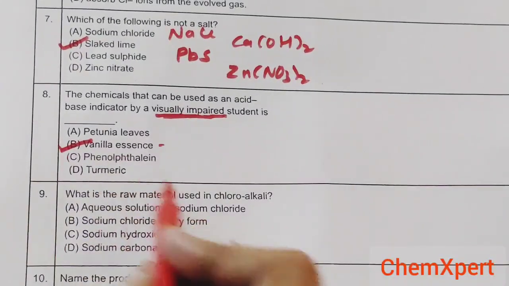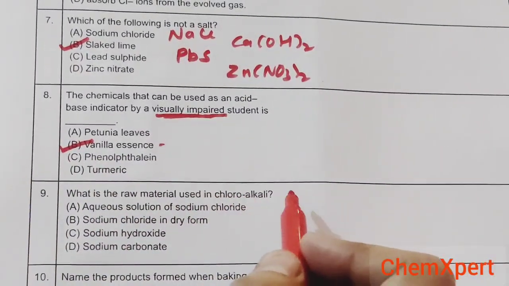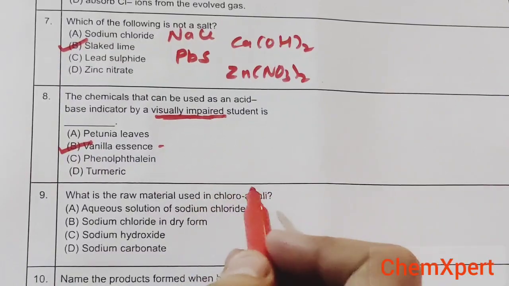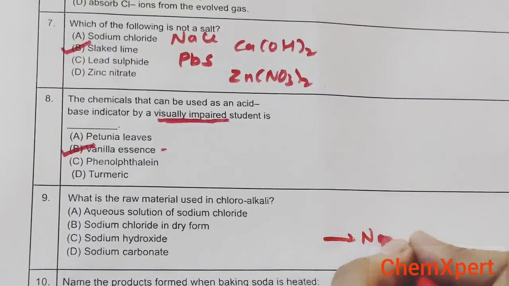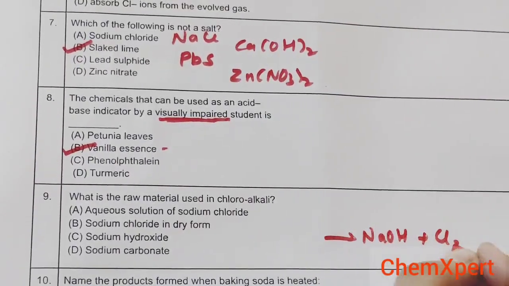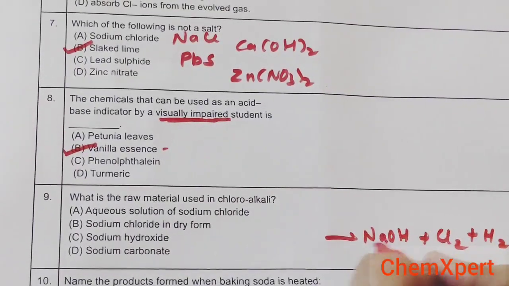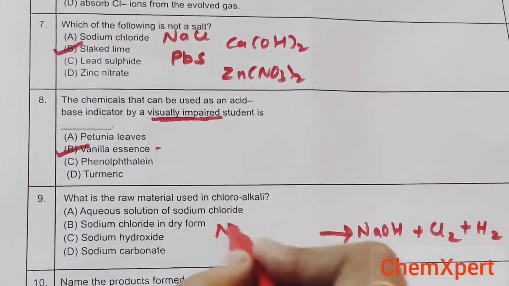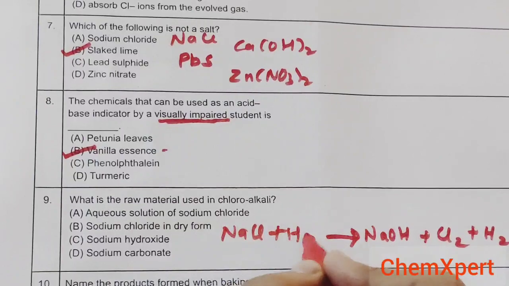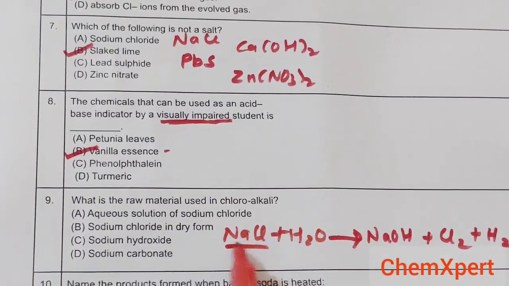Then what is the raw material used in the chloralkali process? Now first of all, what is a chloralkali process? It is a process used for the preparation of NaOH, and in this case Cl2 is also prepared and H2 also. That is why it is known as a chloralkali process. So from where is it prepared? It is prepared by the electrolysis of a brine solution, that is NaCl solution.